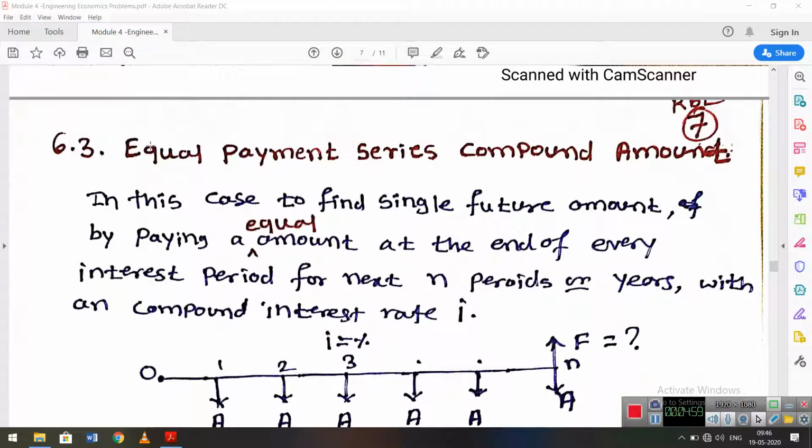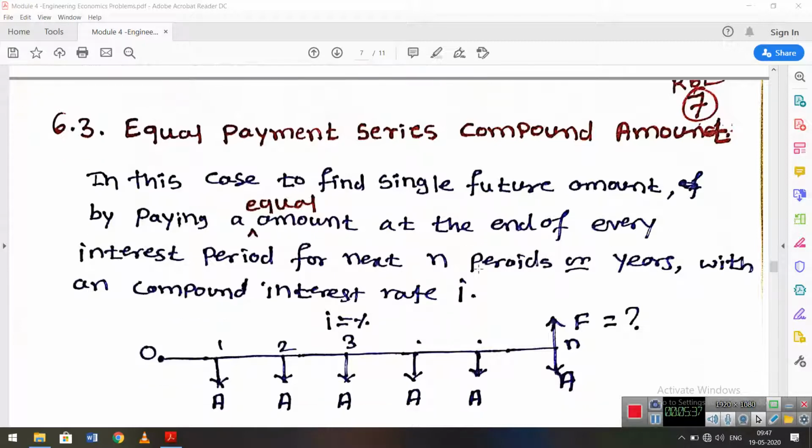Next one more: equal payment series compounded annually. This is the second case. In this case, we find a single future amount by paying an equal amount at the end of every interest period, the end of every year, for the next n periods or years, with a compound interest rate I.